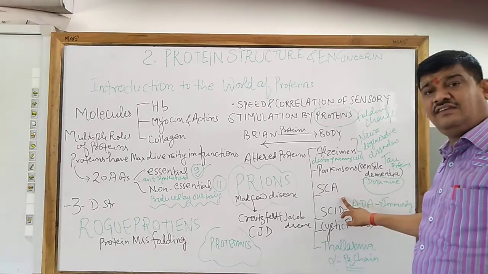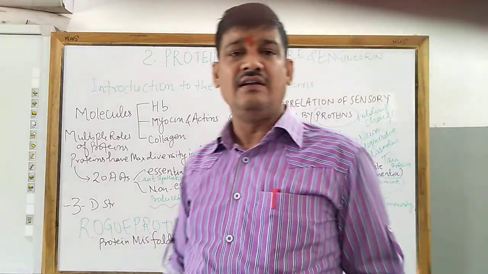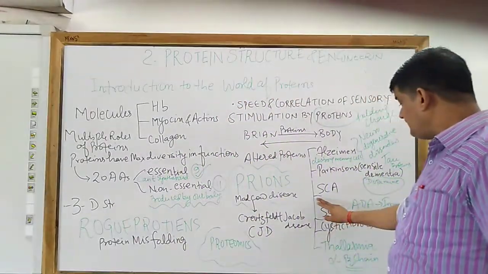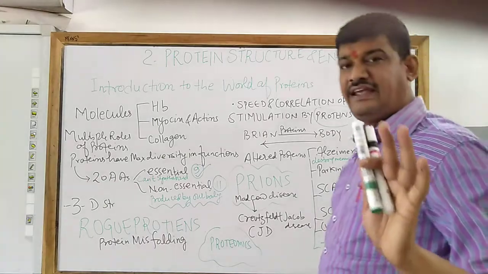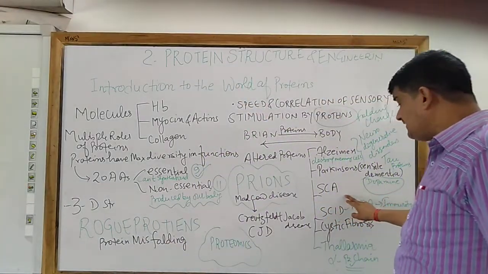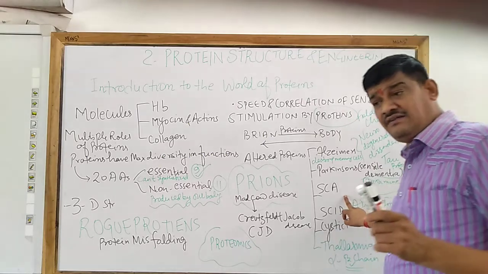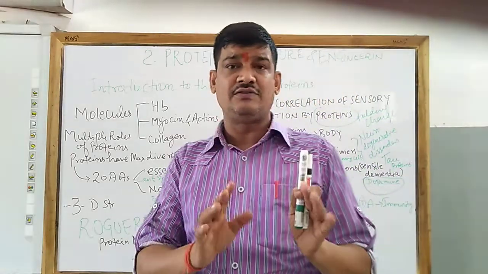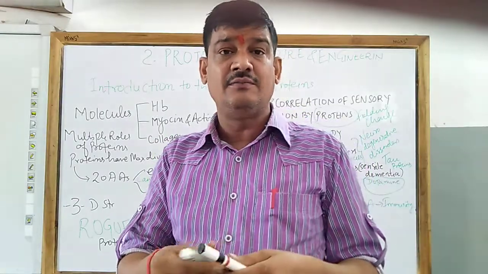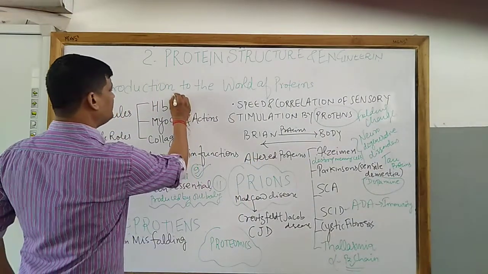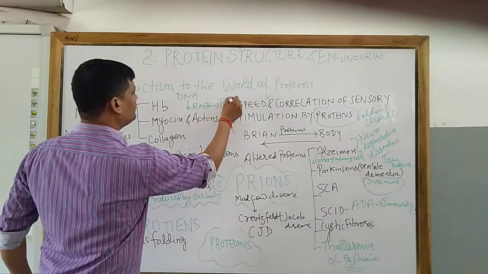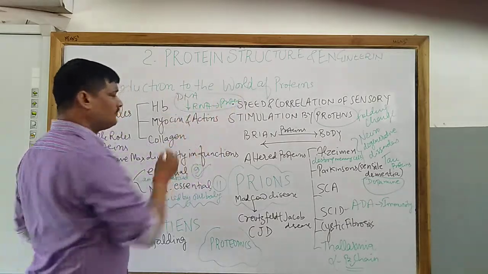Next, SCA. SCA stands for severe combined immunodeficiency disease. Sorry, SCA stands for sickle cell anemia. Sickle cell anemia is a genetic disorder, and as for the molecular biology, you must know the central dogma concept. DNA synthesizes RNA, RNA synthesizes protein. What is the meaning? Suppose this is the DNA to RNA and RNA to proteins. This is the central dogma also.